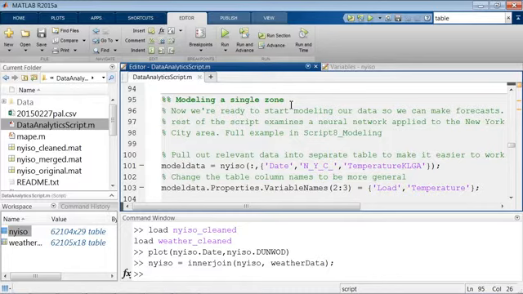What we're going to do here, since each zone in New York behaves very differently from most of the others, is we're going to create a different model for each one. And we're going to start by looking at just a particular zone. So in this case, let's say I want to look at downtown New York City.